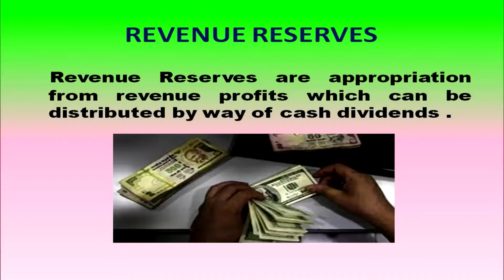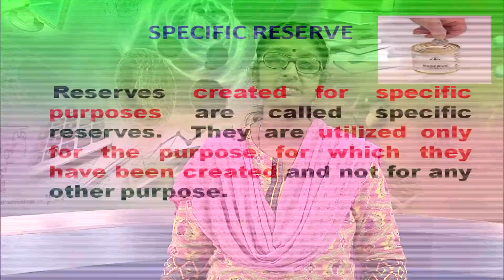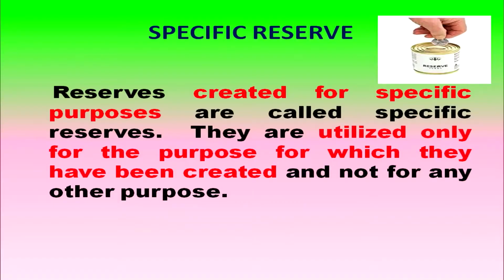Revenue reserve. Revenue reserves are appropriation from revenue profit, which can be distributed by way of cash dividends. Reserves created for specific purpose are called specific reserve. They are utilized only for the purpose for which they have been created and not for any other purpose.